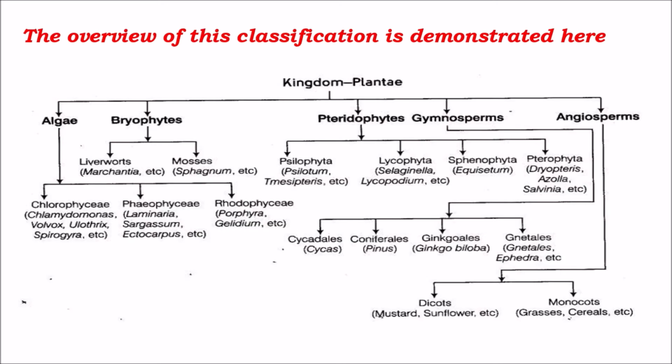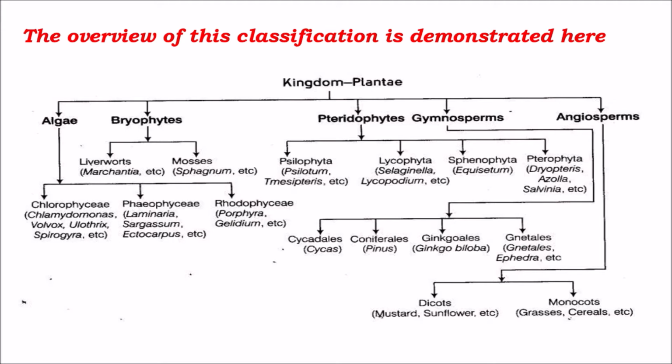Coming to the overview of this classification. The kingdom Plantae is categorized into 5 major groups: algae, bryophytes, pteridophytes, gymnosperms and angiosperms. In algae, we can see 3 categories: chlorophyceae, phaeophyceae and rhodophyceae.